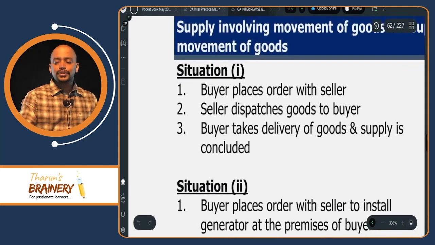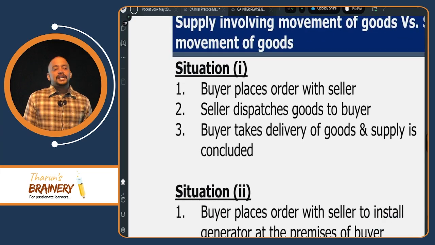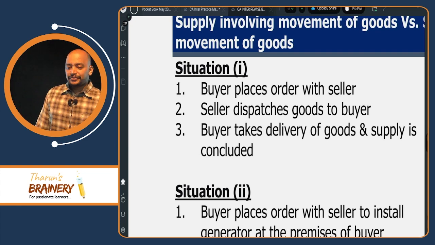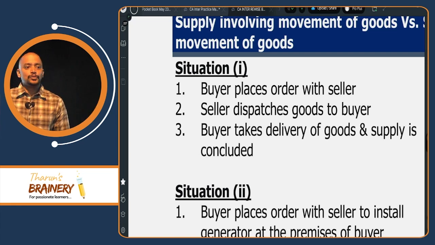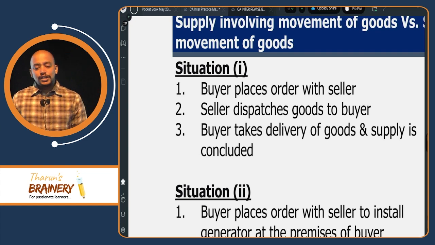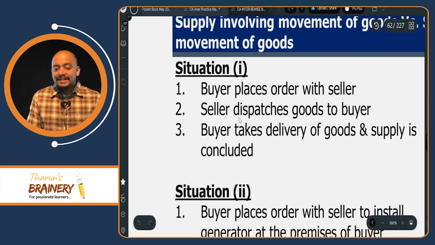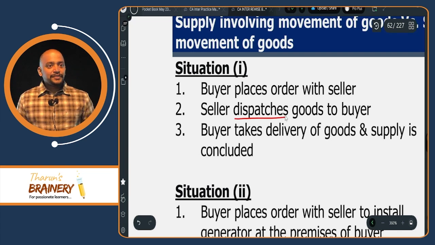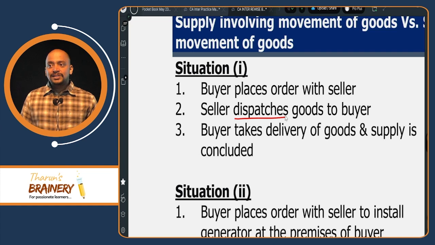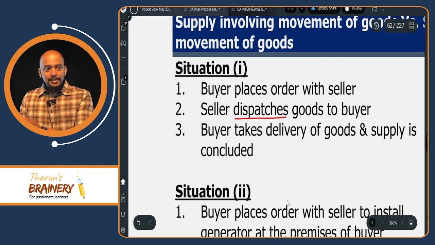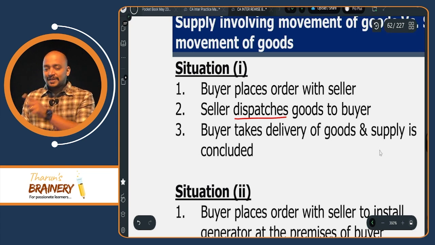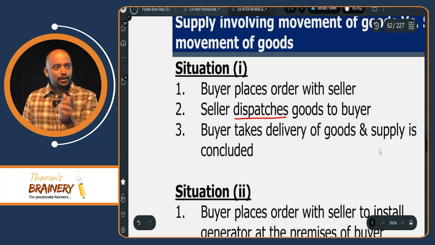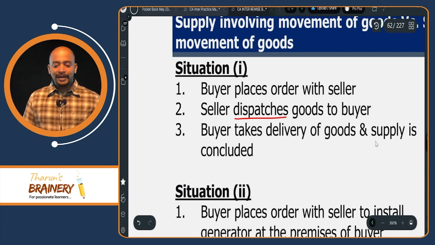So have a look at situation 1. Buyer places order with the seller. Seller dispatches the goods to the buyer. Buyer takes delivery of the goods and the supply is concluded. Now, is it supply involving movement of goods or not? Supply involves movement of goods because the seller dispatches the goods to the buyer. Which means under the contract of supply, goods are starting from one place and going to another place. The supply is concluded only when the buyer takes delivery, so goods are going from one location to another location. So supply involves movement of goods.